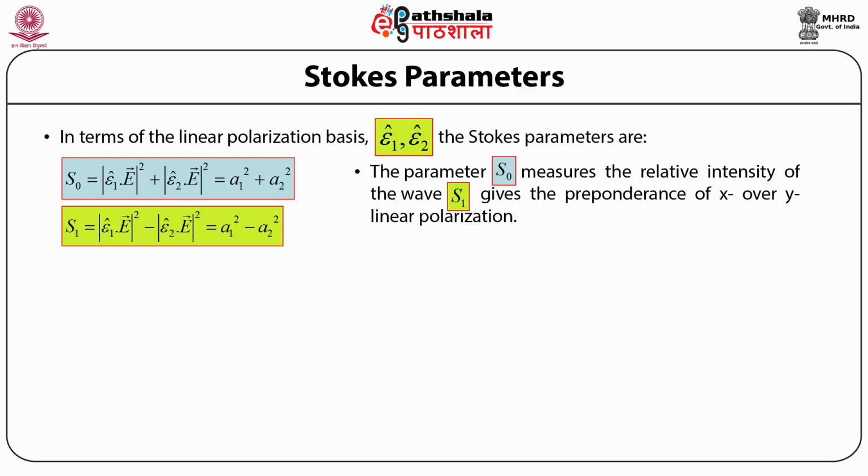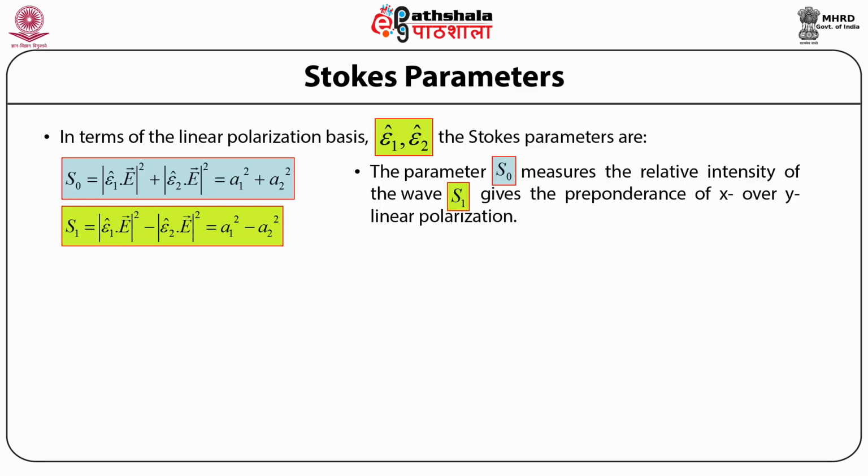Here the Stokes parameter S1 gives the preponderance of X over Y linear polarization. Here one may again recall that A subscript 1 and A subscript 2 are the amplitudes of the electric field along the two respective polarization directions.